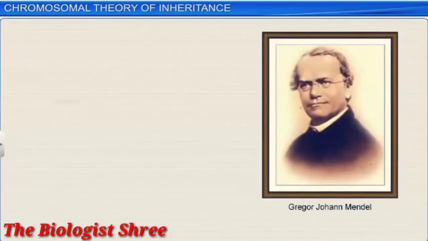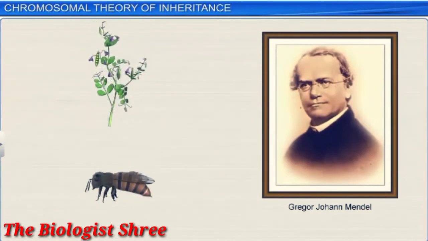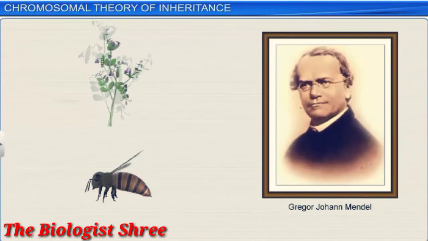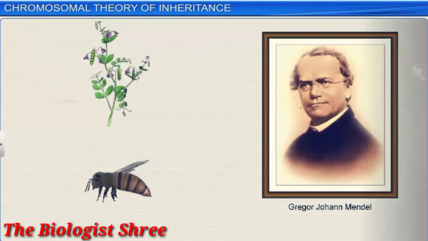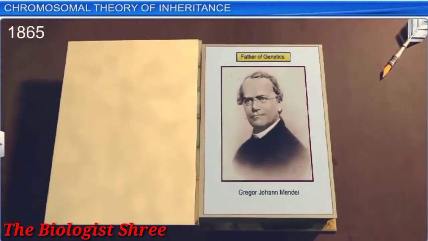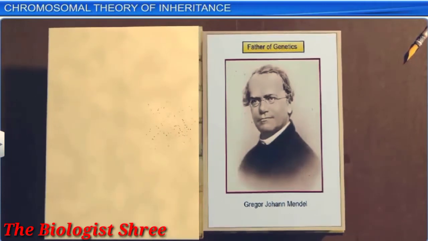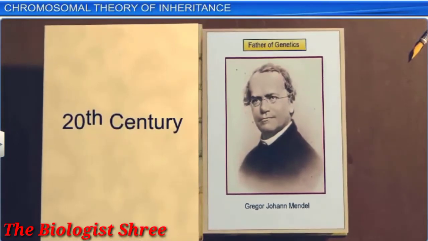Gregor Mendel, the father of modern genetics, not only researched pea plants, but also carried out several experiments with honeybees. In fact, by 1865, Mendel had published his work on inheritance of characters. However, his work did not receive due recognition until the beginning of the 20th century due to several reasons.